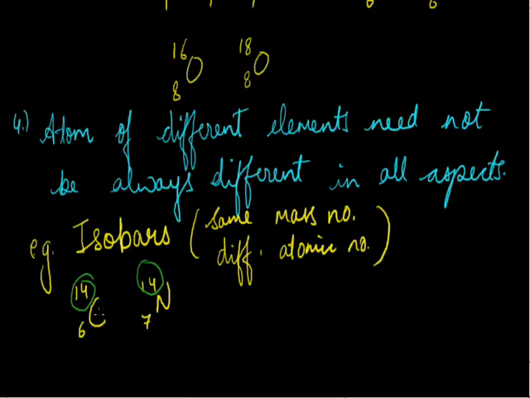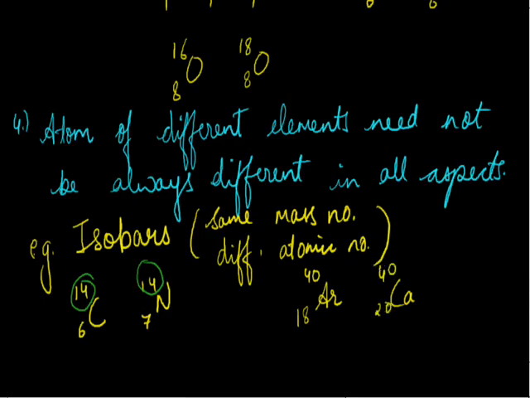Dalton said that all things should be different for different elements. So this was a drawback of Dalton. One more example is argon with atomic number 18 and mass number 40, and calcium with atomic number 20 and mass number 40.